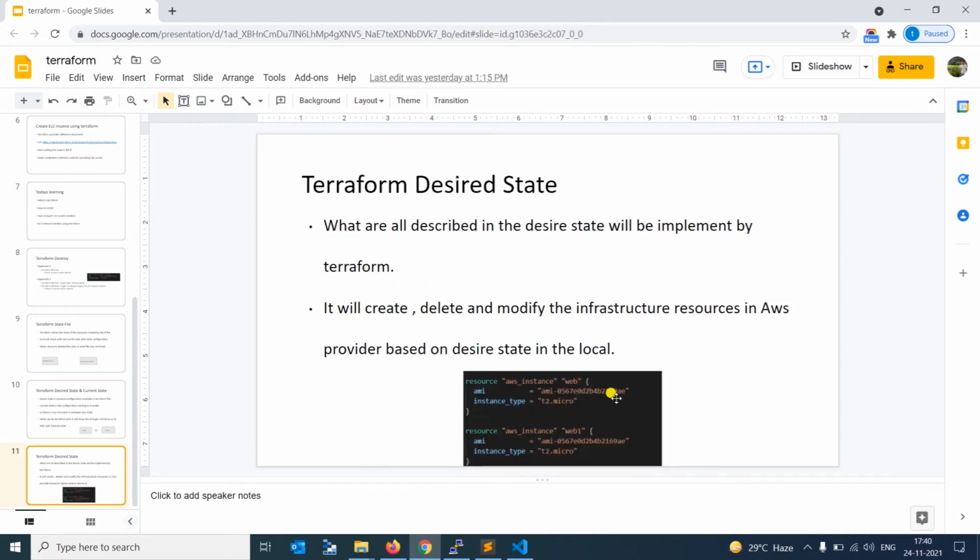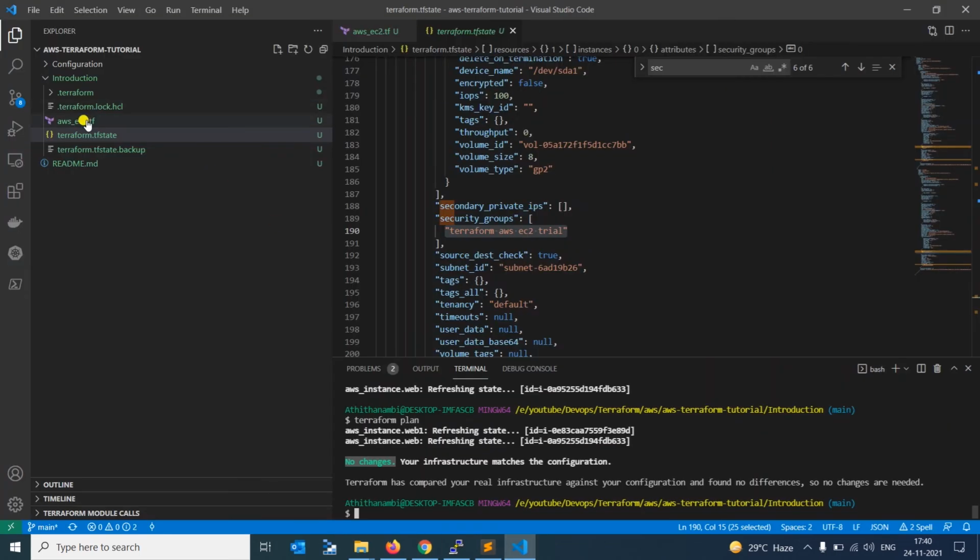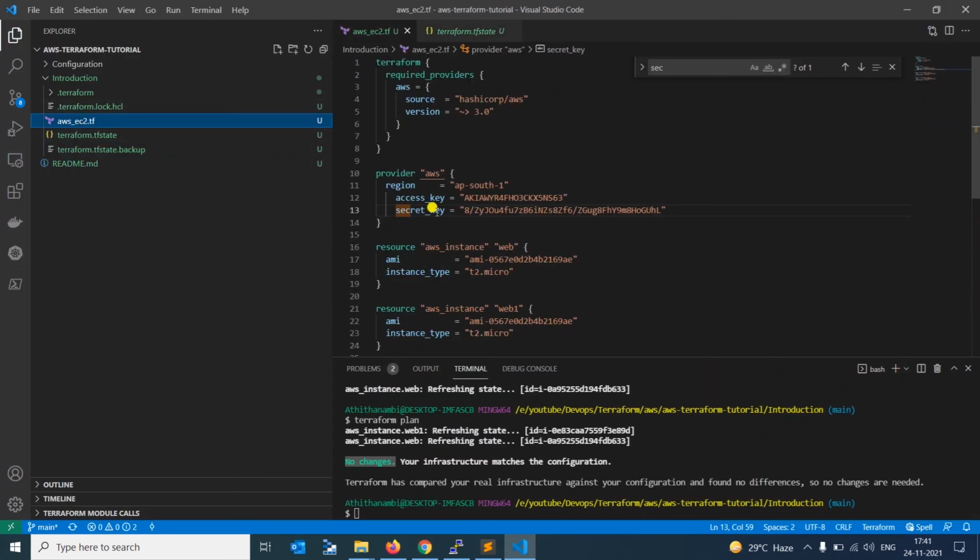Because in our desired state, in our Terraform code file, we have given only a few things: AMI and instance type. In the previous video I completely terminated one instance, but that code was available in the desired state. Here in our Terraform file, the security group is not mentioned.